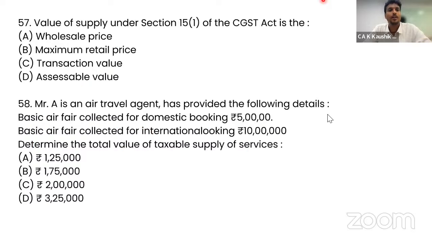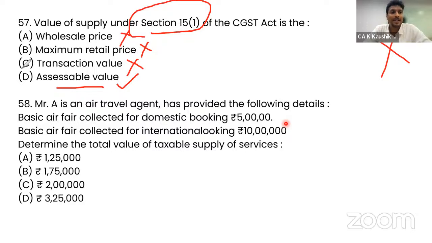Then comes value of supply under section 15(1) of the CGST Act. Now, if you answer with common sense, you will think wholesale price is not correct, retail price is not correct, transaction value, assessable value. The word suitable goes with assessable value. And if you select assessable value, then your answer will be wrong. Section 15(1) very specifically says transaction value is the correct option. Assessable value is only in customs. In GST, it is transaction value. So option C is the correct answer.